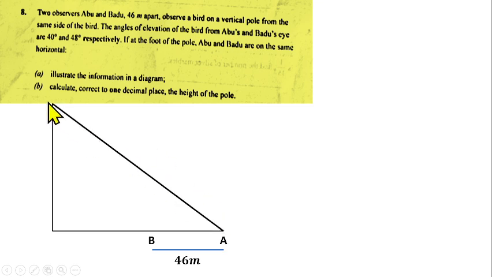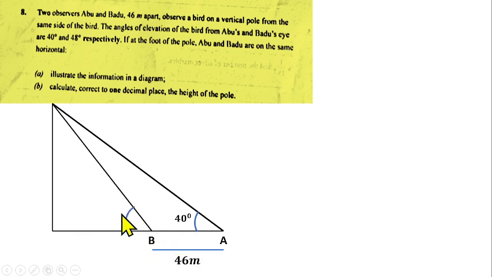So it will go like this, elevate. So there's an angle going to be formed here, which is the angle of elevation, and that will be 40 degrees. Do we understand that? Then for Badu as well, this will be his initial side as well, and he will leave his initial side and look up at the top of the pole to look at the bed as well.